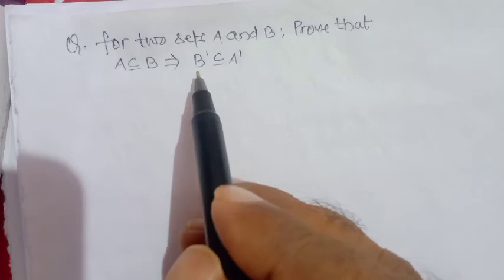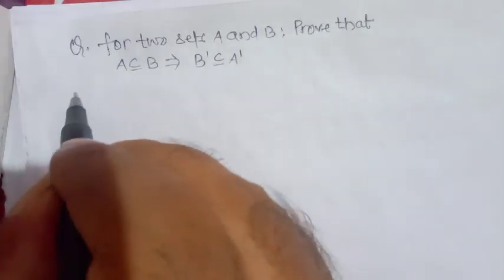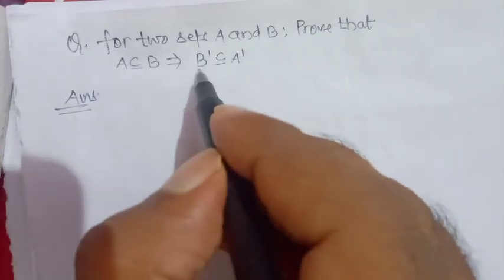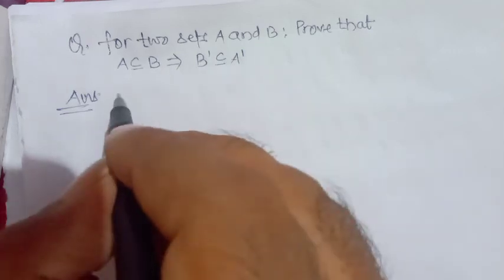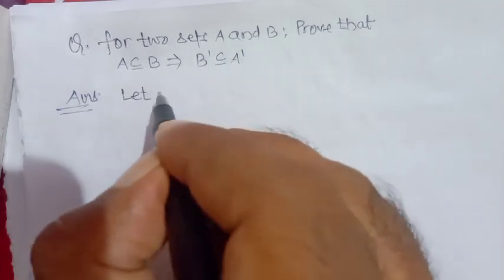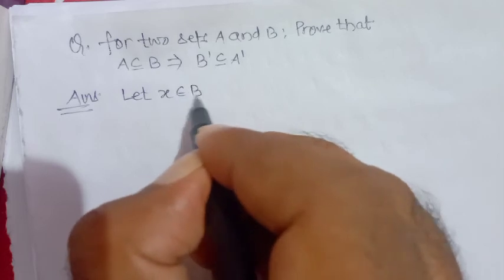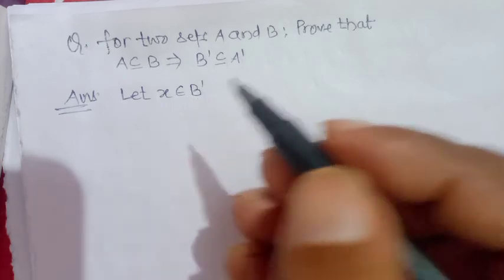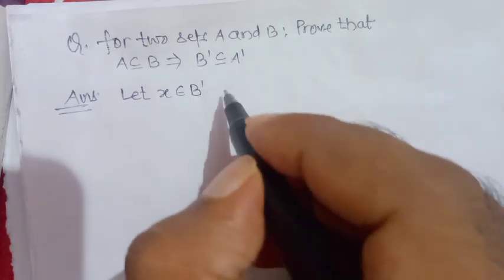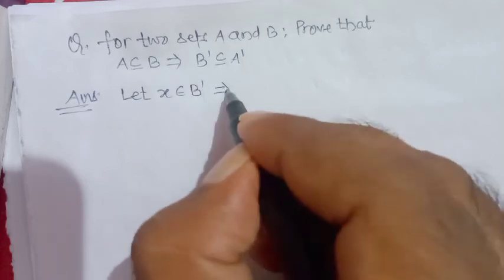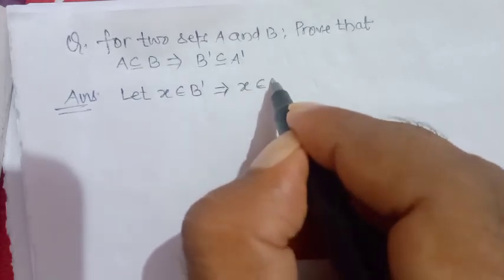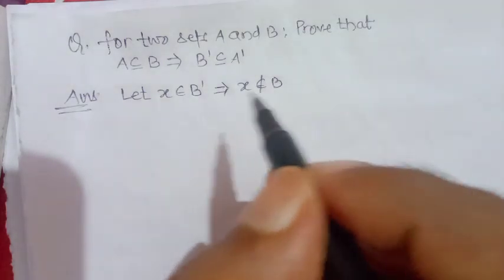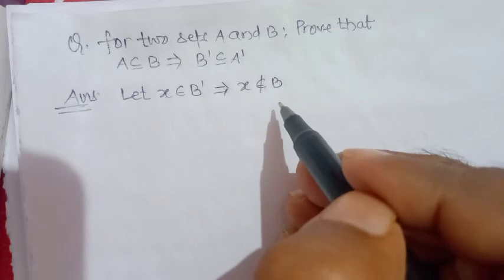So first consider, this is your answer. So we have to prove complement of B is a subset of complement of A. So consider X belongs to complement of B. X belongs to complement of B means X will not be a member of B. X does not belong to B. A is a subset of B. This is given.